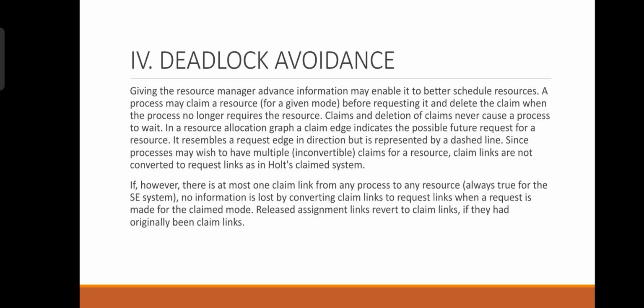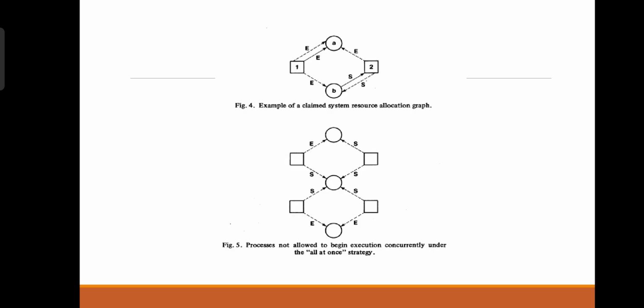Since processes may wish to have multiple inconvertible claims for a resource, claim links are not converted to request links in an all claim system. If, however, there is at most one claim link from any process to any resource, no information is lost by converting claim links to request links when a request is made for the claimed mode. Released assignment links revert to claim links if they had originally been claim links. We can see that in the diagram.